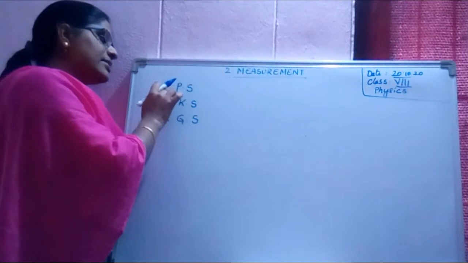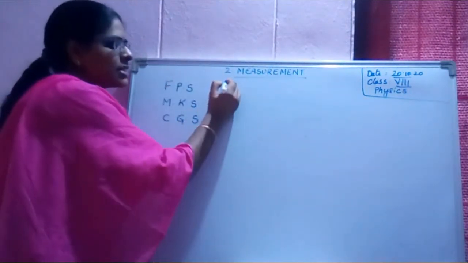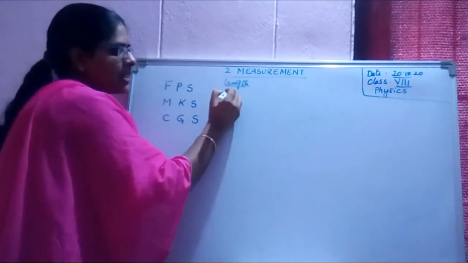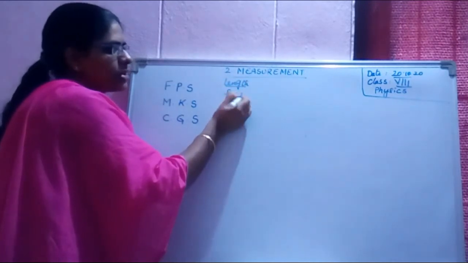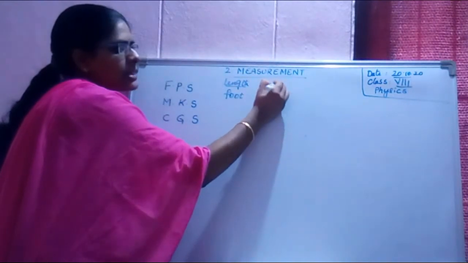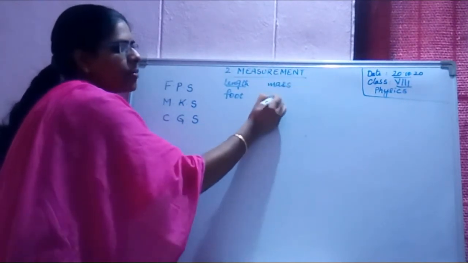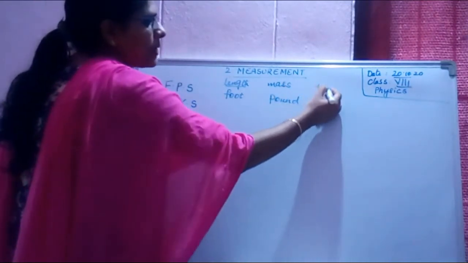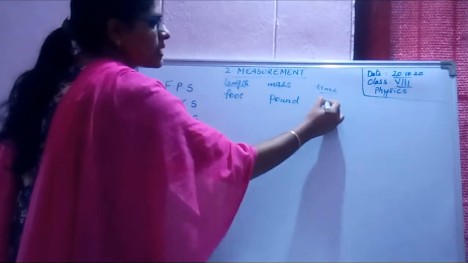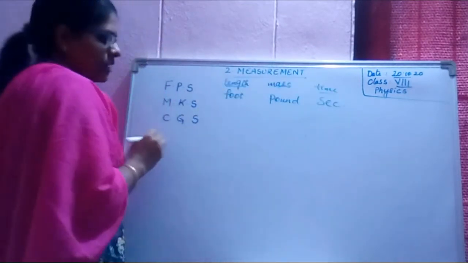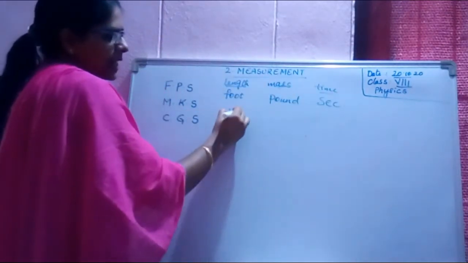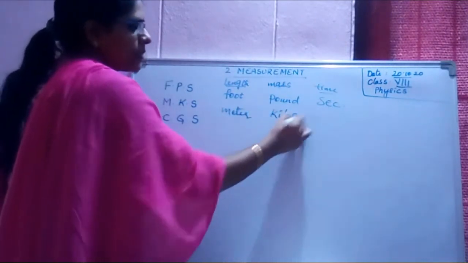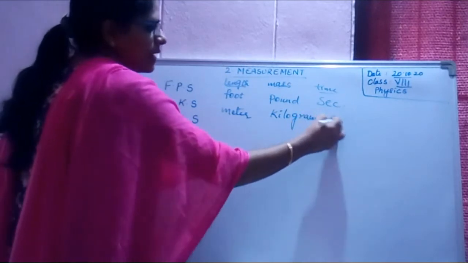Here in this system, FPS, length, always we measure it in foot. Mass in pounds, time in seconds. Okay? MKS system, meter, kilogram, second.